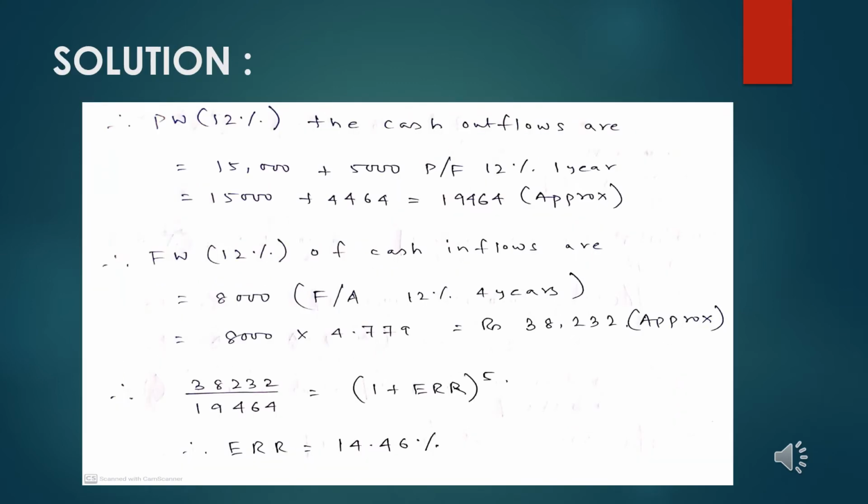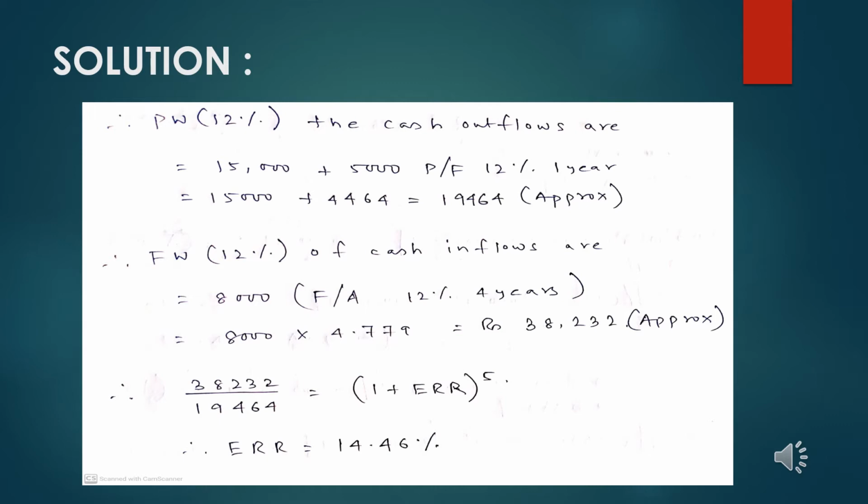Coming back to the calculation of the previously mentioned sum, i has been mentioned at 12%. So keeping that in mind, we need to transfer all the cash outflows into time 0, or present worth.